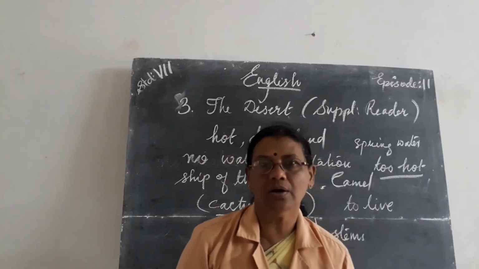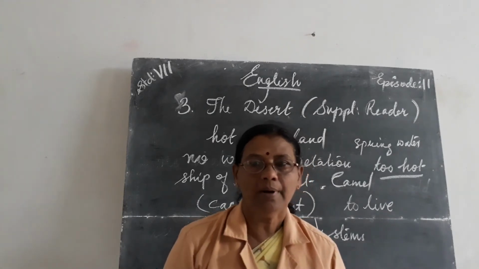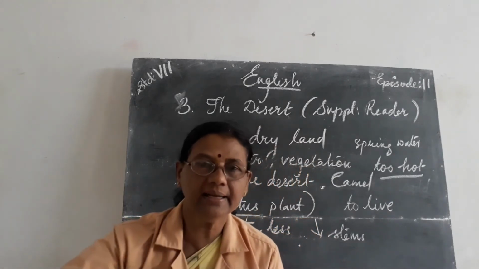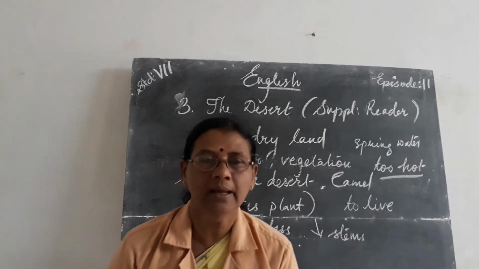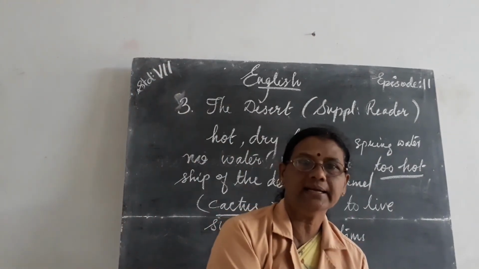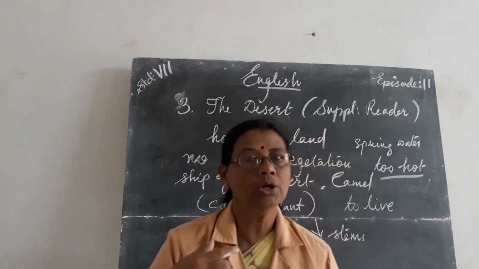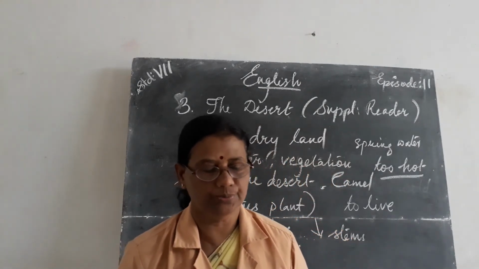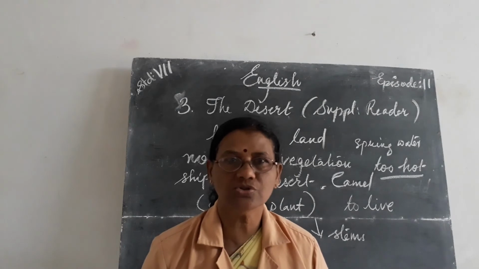That is why we are not getting too hot. But in the desert area, that blanket of moisture is not there, and as a result, the heat of the sun falls directly on the sand and it gets too hot. Understood? And especially, no trees are there also, isn't it?